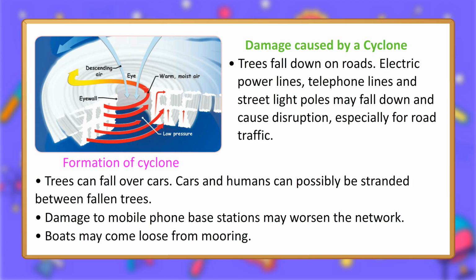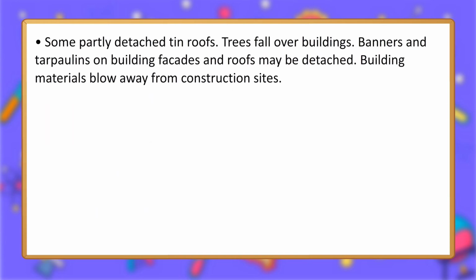Boats may come loose from mooring. Some roofs may be partly detached. Trees fall over buildings. Banners and tarpaulins on building facades and roofs may be detached. Building materials blow away from construction sites.